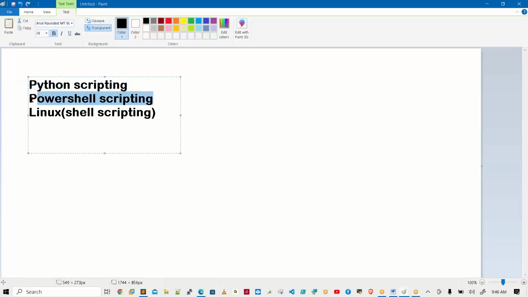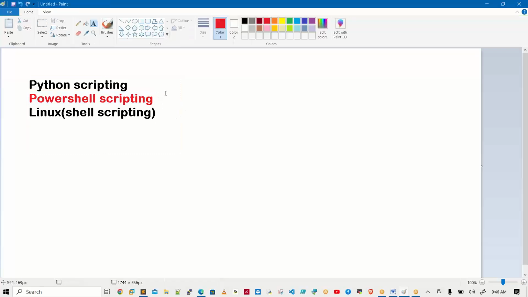If you take PowerShell, it is purely related to the Windows platform. On Linux or other operating systems it will also work, but not 100%. Mainly it is for the Windows platform. Even on other platforms it will work, but it still needs some time to get to 100% there. Shell is purely related to the Linux operating system.